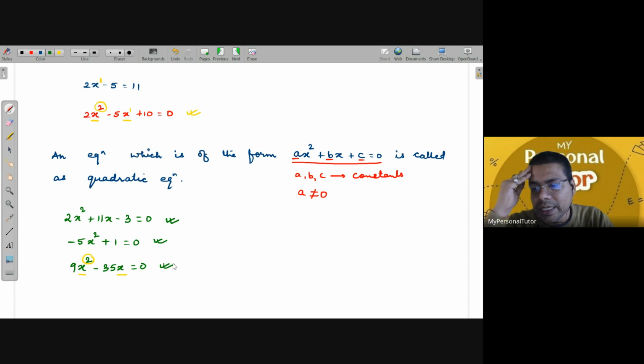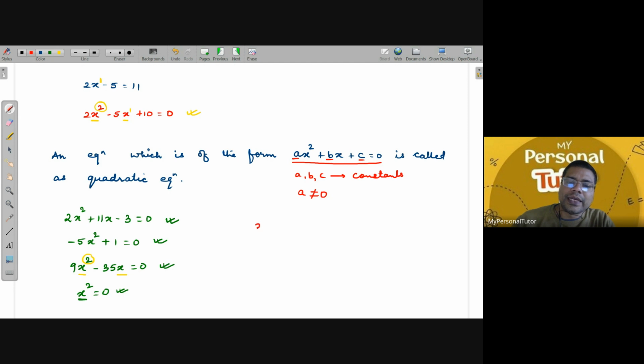Anybody has any doubt till now? No, sir. Good. Now, even if I just write x square is equal to 0, this is also nothing but a quadratic equation. Why? Because this is an equation in which the highest power on the variable x is 2, and that is the reason this is a quadratic equation. Any doubt, Arohi, in visualizing whether it is a quadratic equation or not? No, sir. All right.